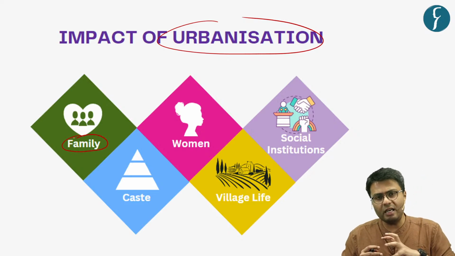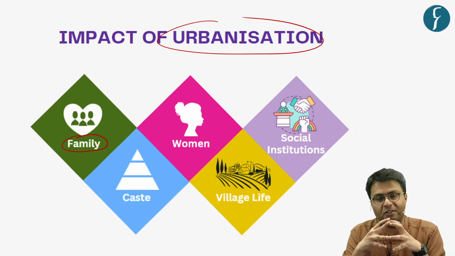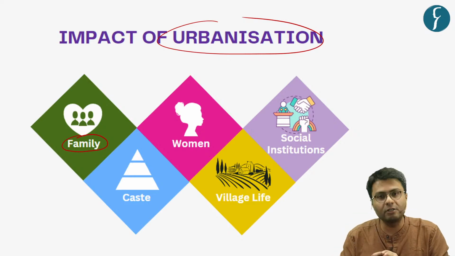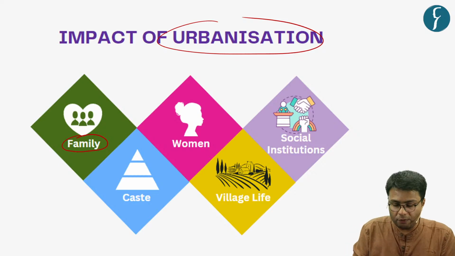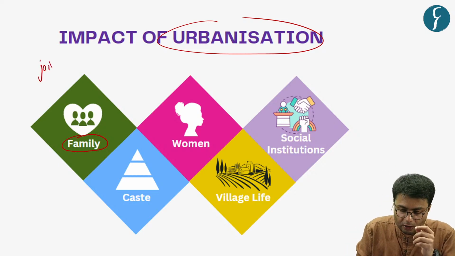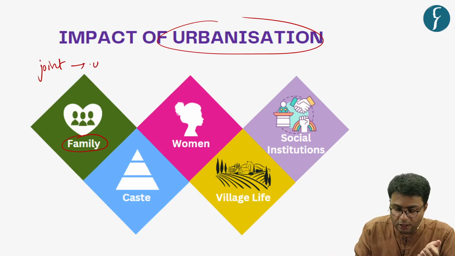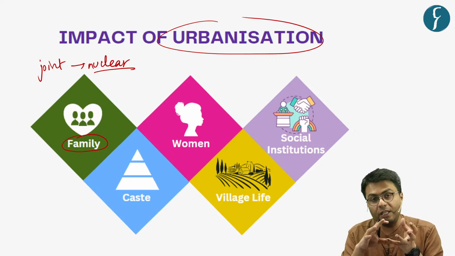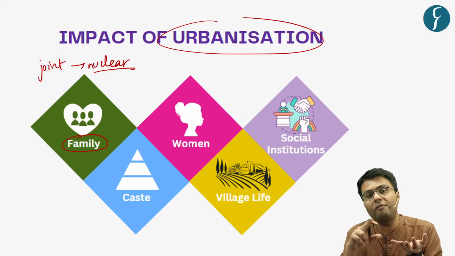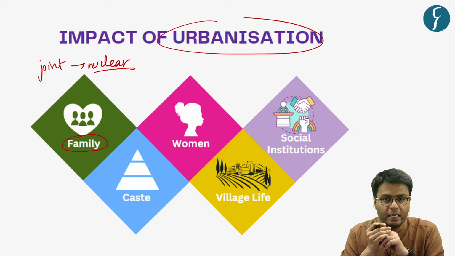Now, naturally, you must know that people in rural areas live in a joint family system. But when you move from rural to urban areas, we have witnessed this change that people from joint families start to live as nuclear families in urban areas. Hence, this change from joint family setup to nuclear family setup has transformed the nature of Indian families in urban areas.